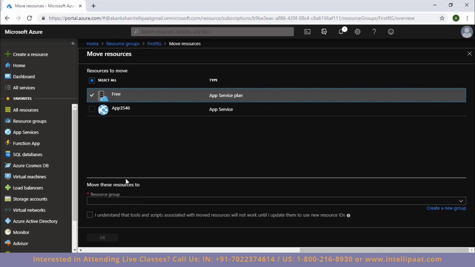Now below here, as you can see, I have to provide the resource group name, where I have to provide the name of the resource group where I want to move the resources, right? So here I'm going to give the name second RG, because that is the resource group where I want to move this app service plan resource. After giving the name, I have to check this box and then click on OK.